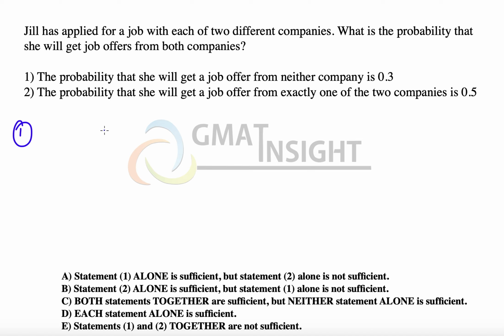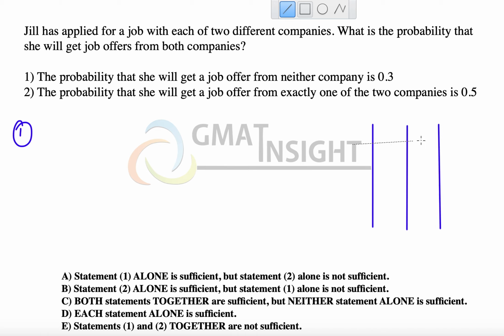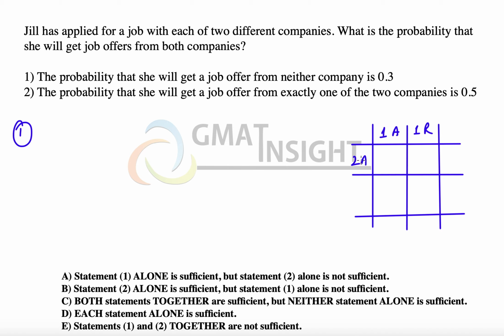Alright, so there are four possibilities actually if we were to represent them in the form of a table. That is, I'm making it a grid because one job offer is independent of the other, so we can say that first acceptance, first rejected, second job offer acceptance, second job rejected. Now the first statement gives us that this particular region where she will get a job offer from neither company is 0.3. So this part is 0.3 and the sum of these four regions is equal to 1.